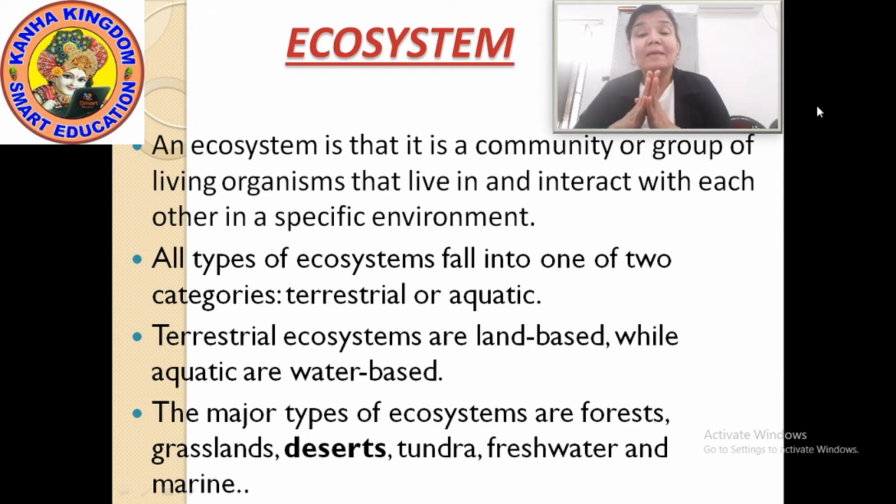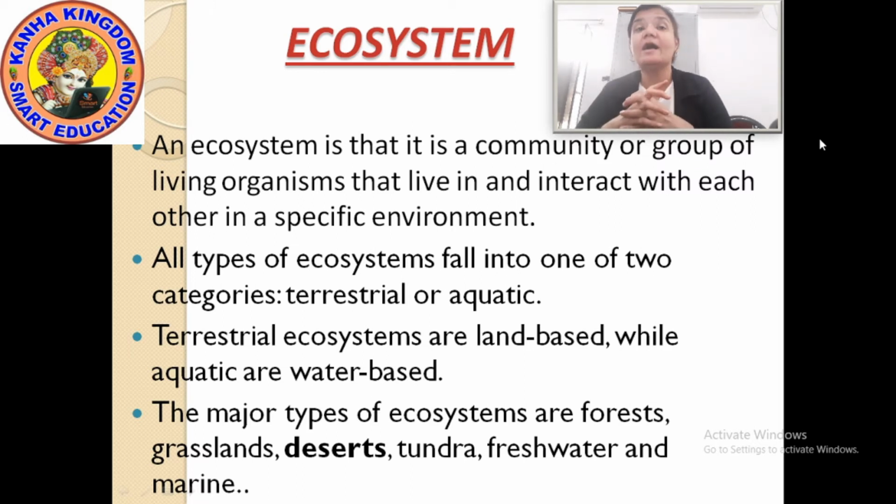Now the major types of ecosystem. What are the major types of ecosystem? They can be counted both, means the terrestrial also and the aquatic also. So in the terrestrial, as I have told you, they are land based. Then it can be forest, desert, grassland, tundra regions, everything.